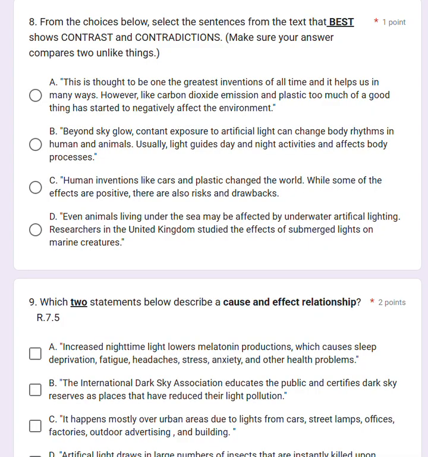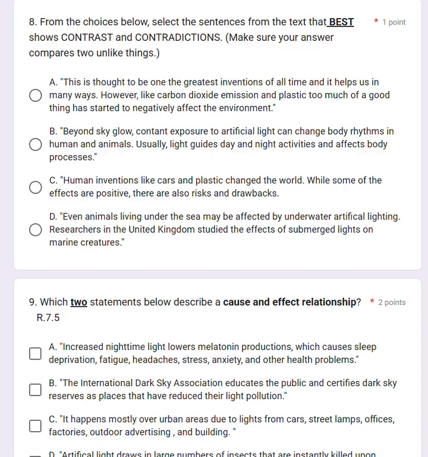All right, number 8. From the choices below, select the sentences from the text that best show contrast and contradiction. And then my little hint to you is make sure your answer compares two unlike things, okay? Or you're comparing two specific things. You're not just comparing willy-nilly. Is it A, this is thought to be one of the greatest inventions of all time, and it helps us in many ways. However, like carbon dioxide emission and plastics, too much of good things has started to negatively affect the environment.